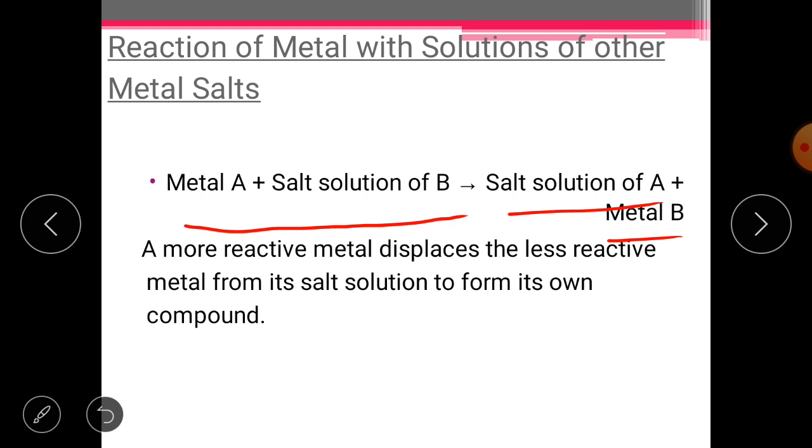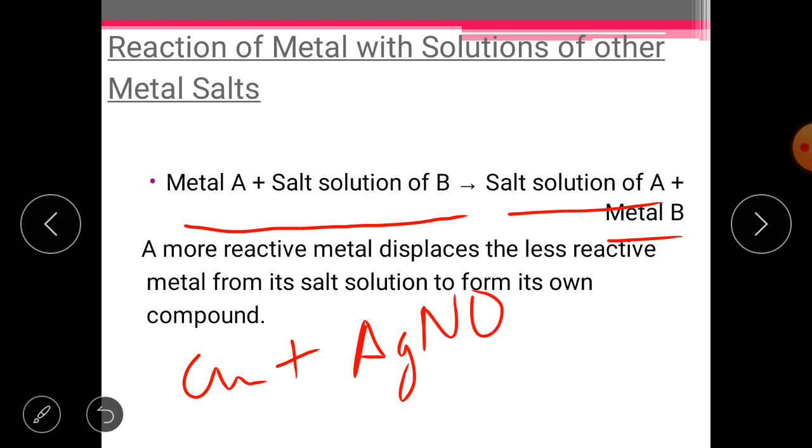Now let me give you one example here. Look, when copper is reacting with, say, silver nitrate, the formula is AgNO3. When these two react, from the reactivity series you will get the idea that copper is more reactive than silver. So this reaction will occur, and what will happen?